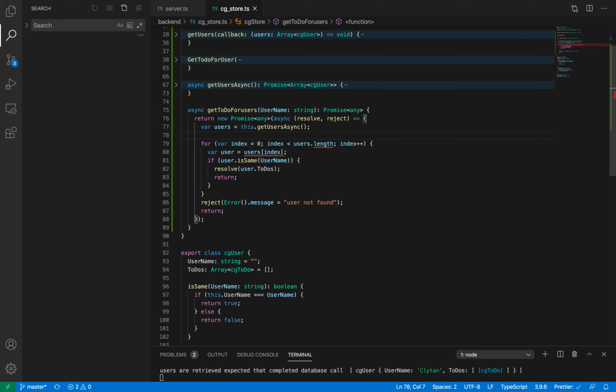It will not work, because the users asynchronous call is going to return a promise, and users cannot be used over here before the promise is resolved. It will resolve only when you put await. Otherwise it will not wait, and it will continue as usual.